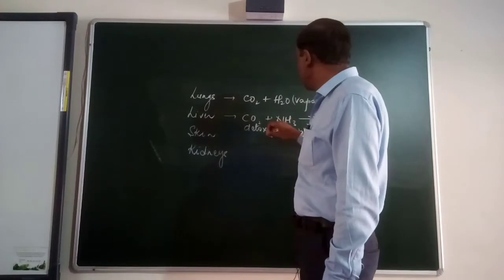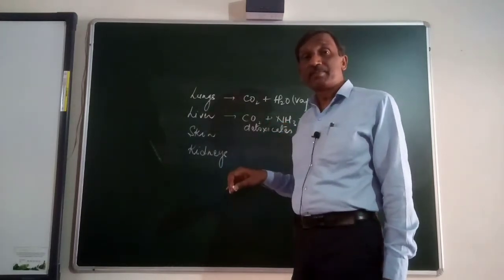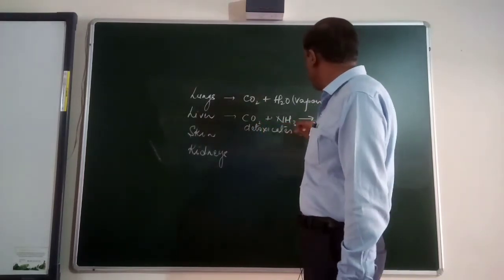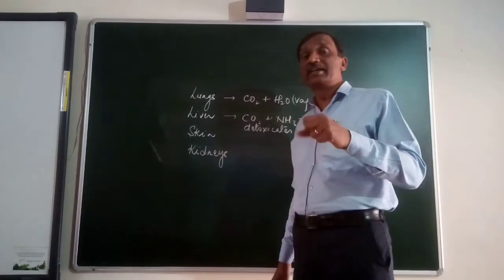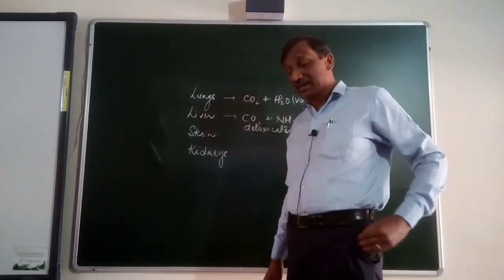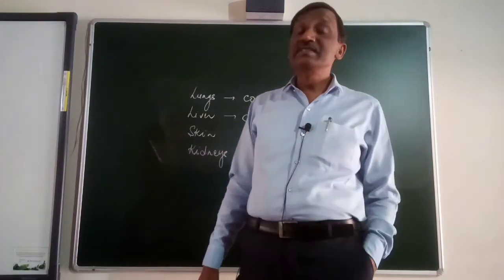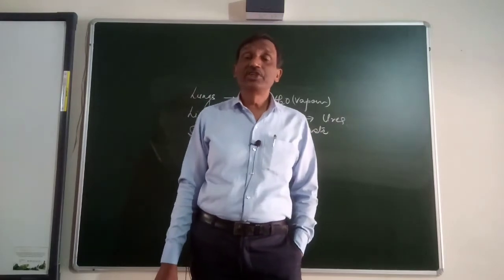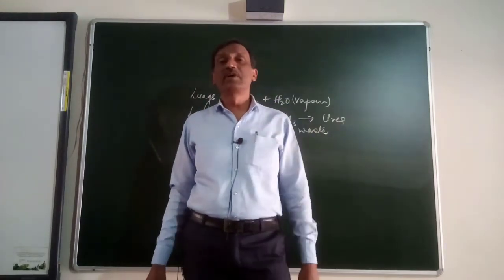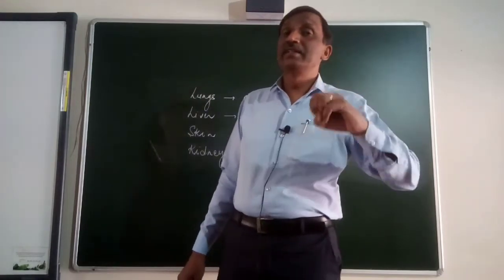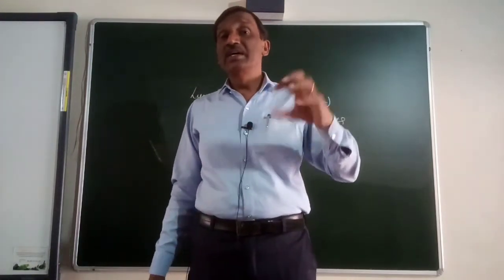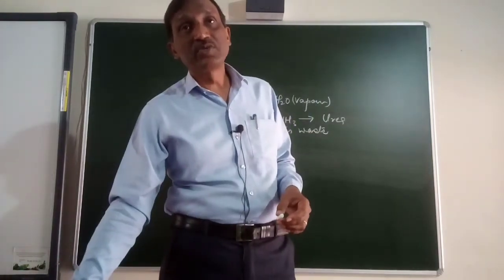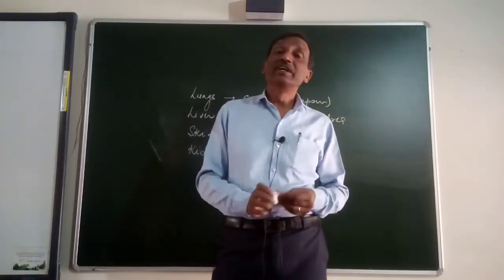What does the liver do? Ammonia is a highly soluble gas, which immediately dissolves in water. And when ammonia and carbon dioxide are converted into urea, it is less soluble. And in still higher organisms, the reptiles and the insects and other animals where water is scarce, the urea is further changed into uric acid. And uric acid is insoluble in water. You can keep uric acid in the body for days, months, even years. It is not going to cause any sort of damage to the body because it is insoluble.